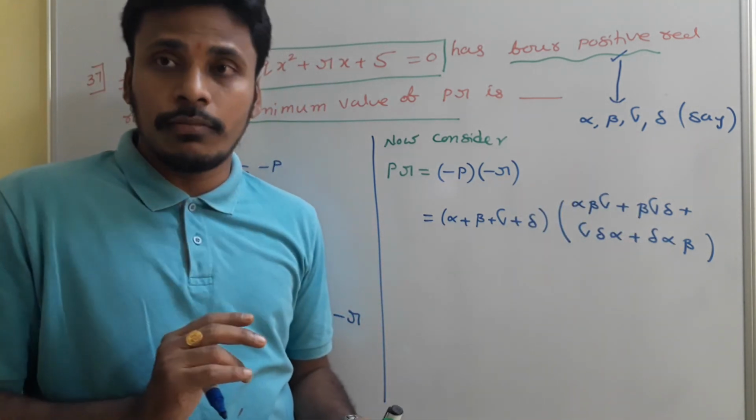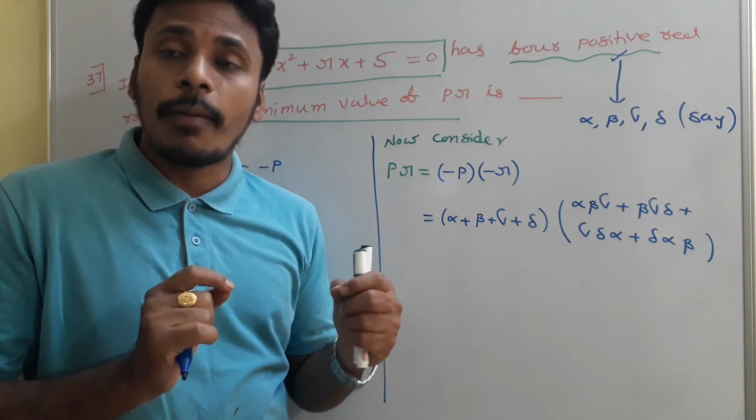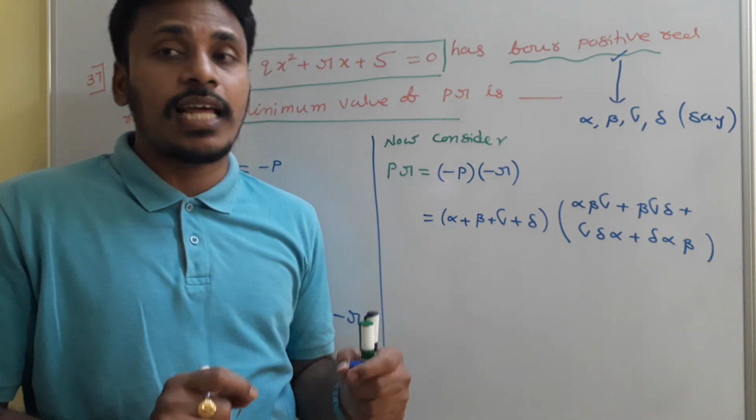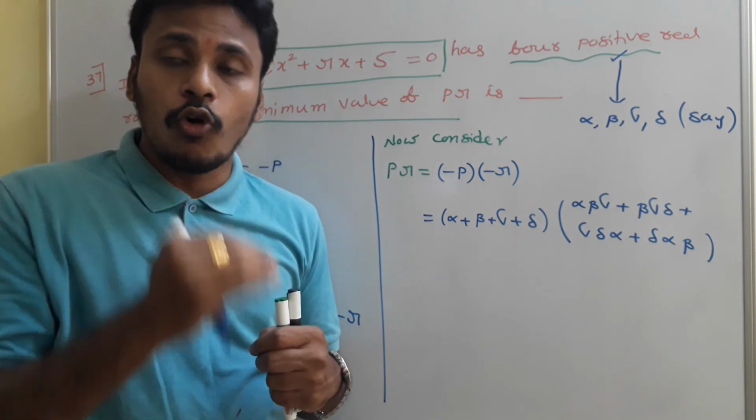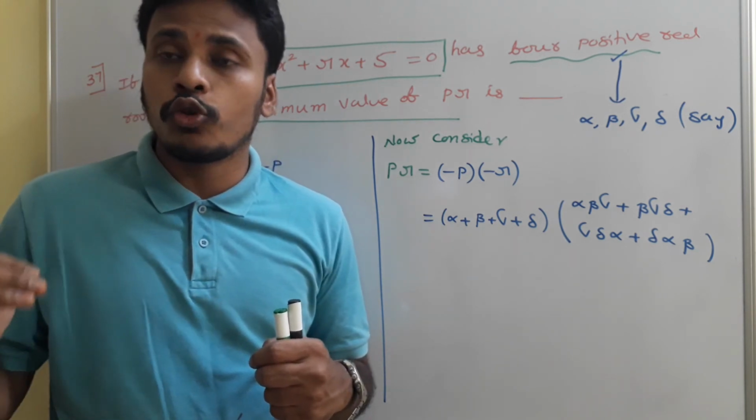If we have any four positive numbers, then we have a chance to apply arithmetic mean greater than or equal to geometric mean. Arithmetic mean is the sum by 4, greater than or equal to the fourth root of the product.